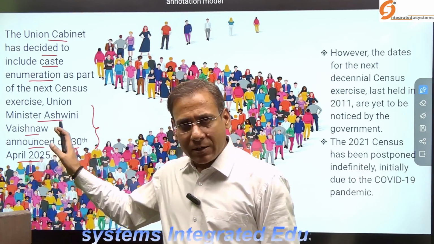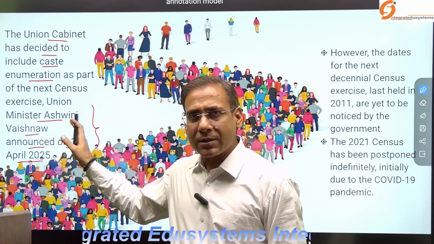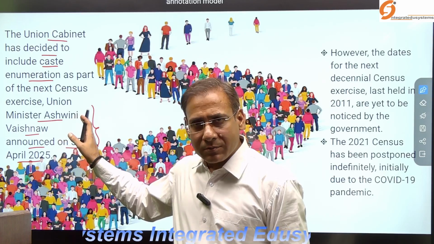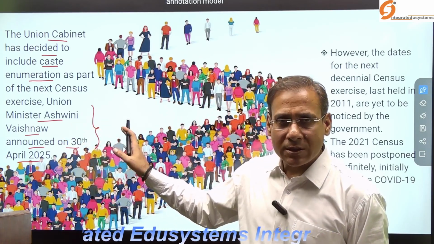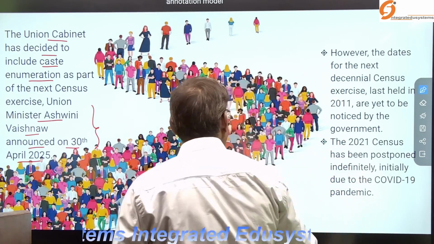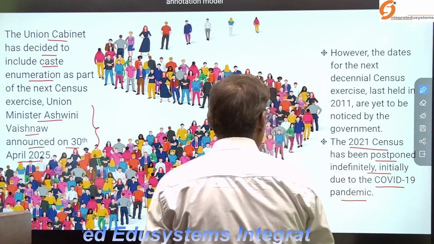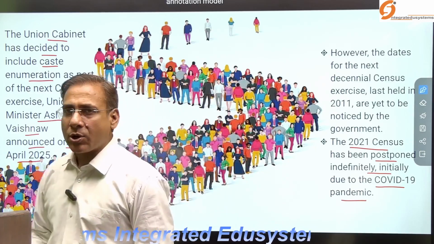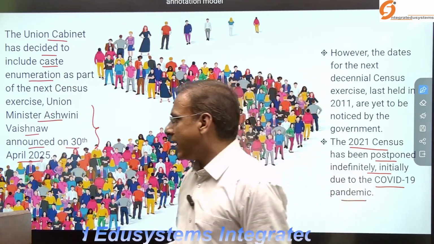So why is it in the news? Because recently the Union Cabinet has announced that it will enumerate the caste in the next census. That is the 2021 census, which was postponed because of the COVID-19 pandemic. But the date is still not announced by the government. So let's wait for that.